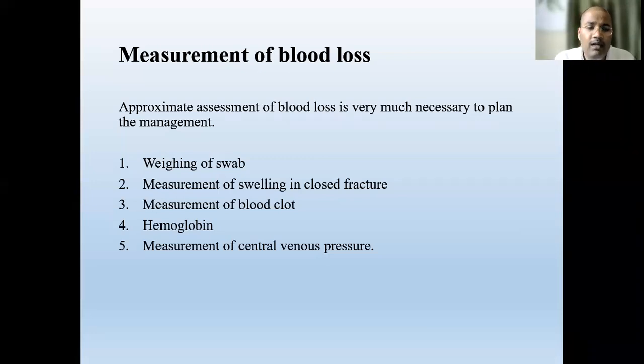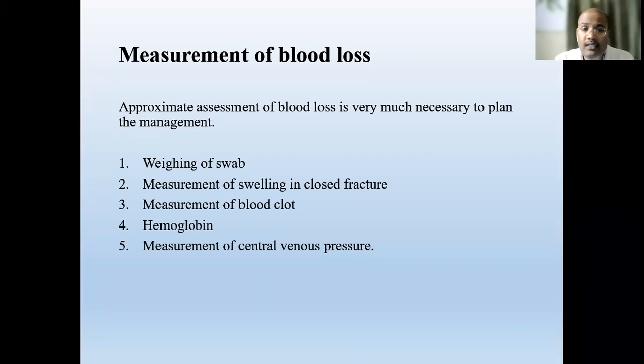The difference between before and after will be the amount of bleeding. A difference of exactly 1 gram in the swab may be taken as 1 ml of blood. Understand? Suppose you have 200-gram swabs before surgery, and after surgery they weigh 300 grams. It means 100 ml of blood has been lost in the surgical procedure. So we have to keep that in mind.